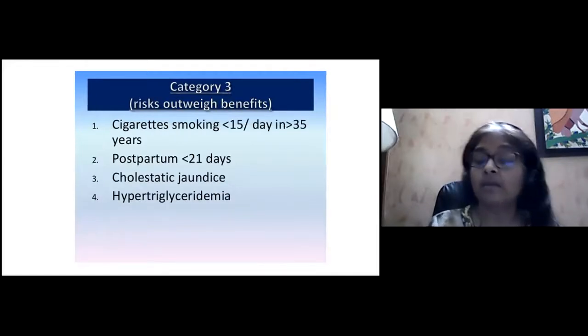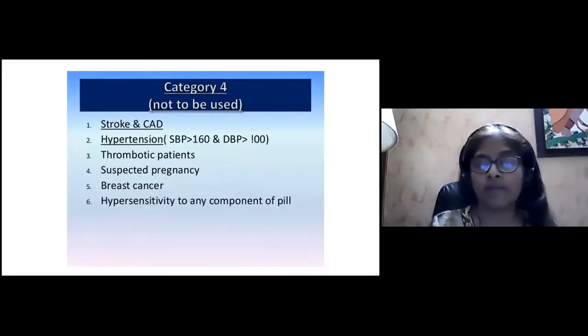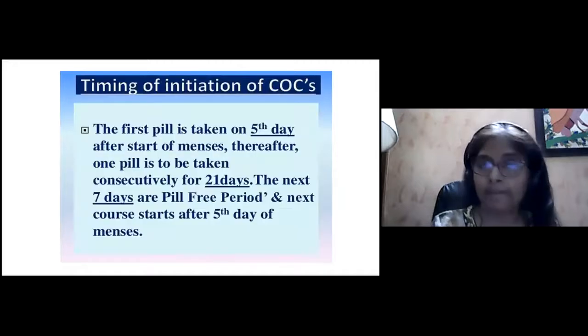Category 3, the risks outweigh the benefits: cigarette smoking, postpartum less than 21 days, cholestatic jaundice, and hypertriglyceridemia. Category 4 is where it should not be used, like in stroke, hypertension, thrombotic patients, suspected pregnancy, breast cancer, and hypersensitivity to any component of the pill.